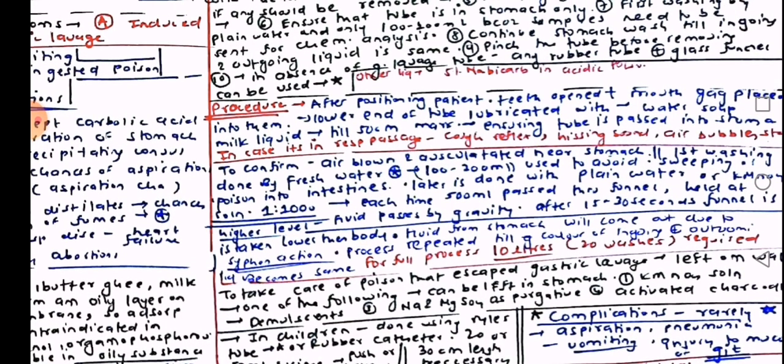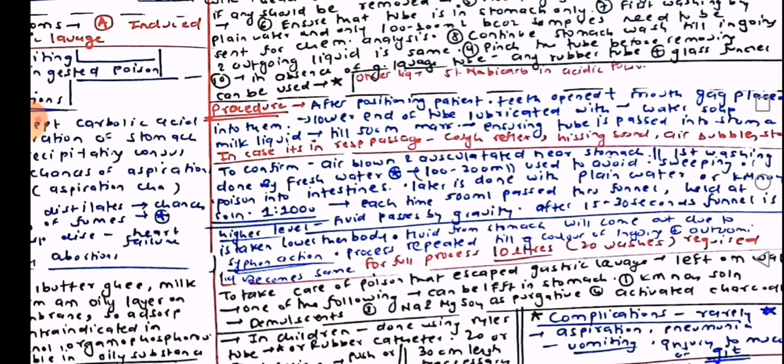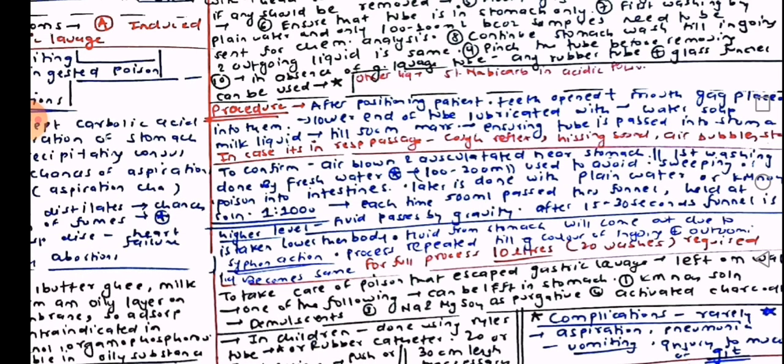First washing is done with fresh water, 100 to 200 ml, used to avoid sweeping of the poison into the intestines. Later washing is done with plain water or KMnO4.